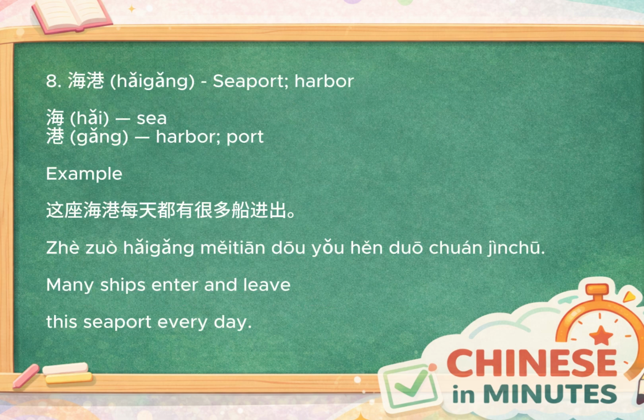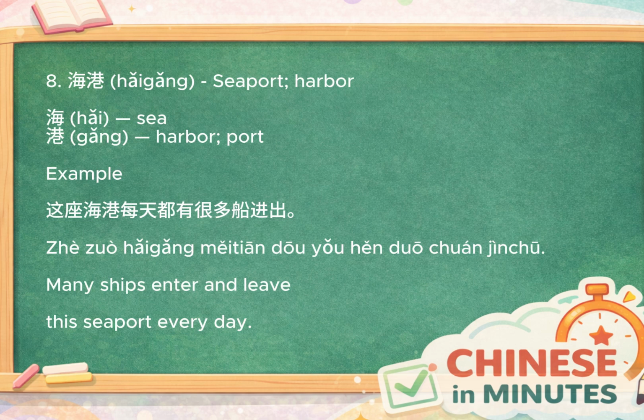Now let's learn 海港, which means seaport or harbor. The first character, 海, means sea. The second character, 港, means port or harbor. Together, the literal meaning is a port by the sea. In everyday Chinese, 海港 refers to a place where ships arrive, leave, load cargo, or carry passengers. It's commonly used when talking about transportation, trade, shipping, or famous port cities.